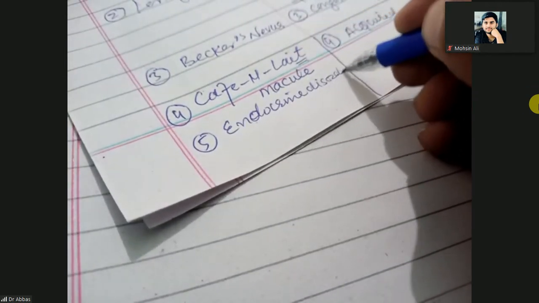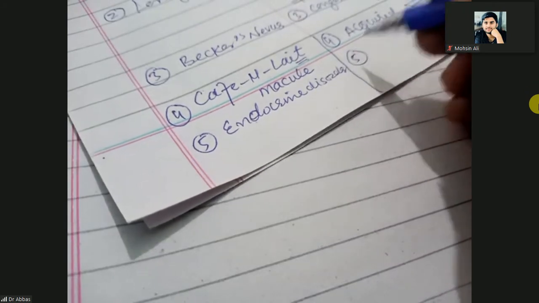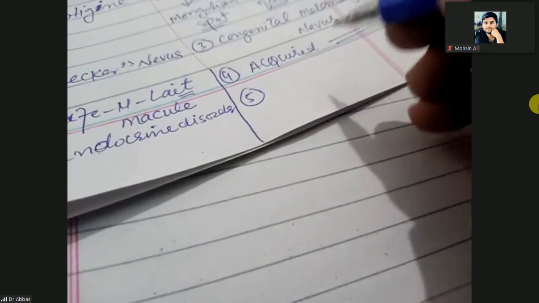Fifth one here is the hormonal or endocrine disorders. And fifth here is lichen planus.